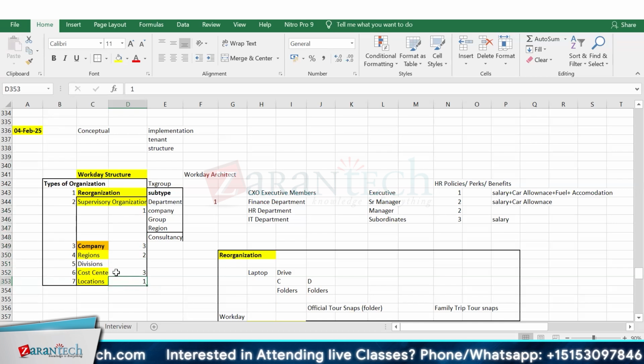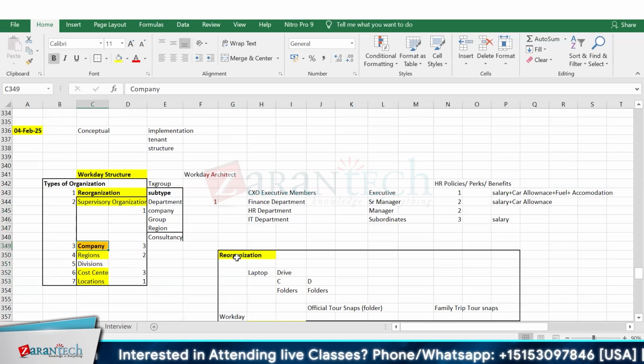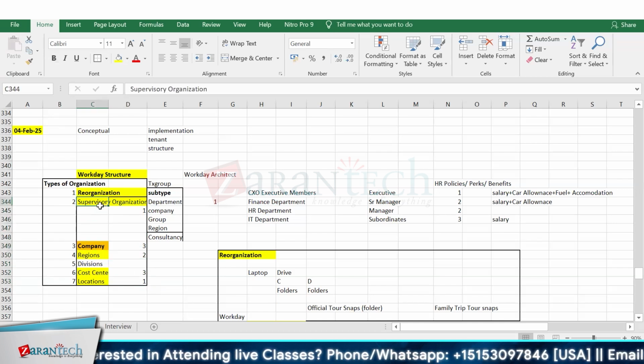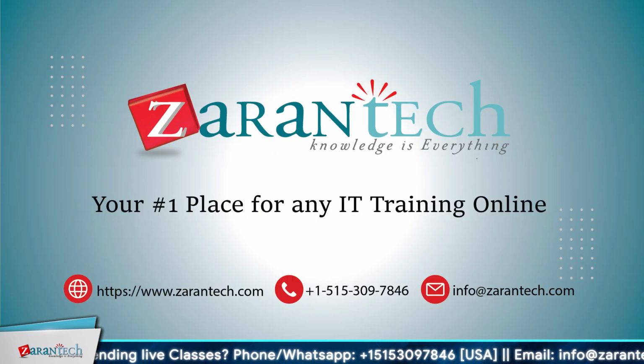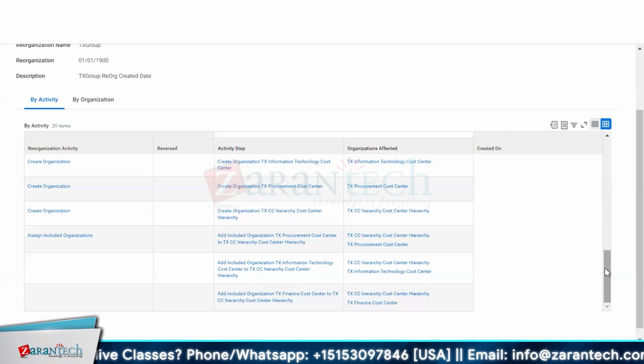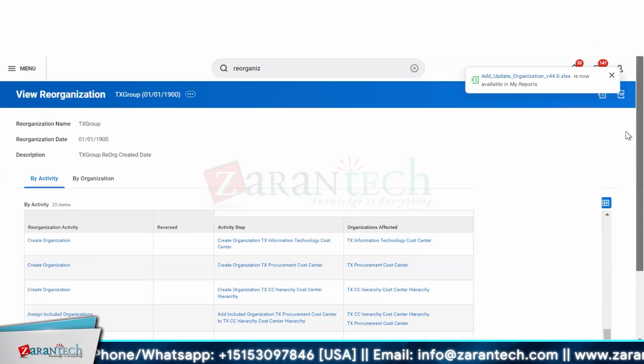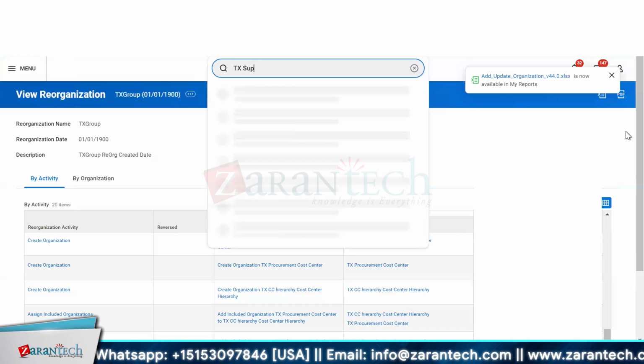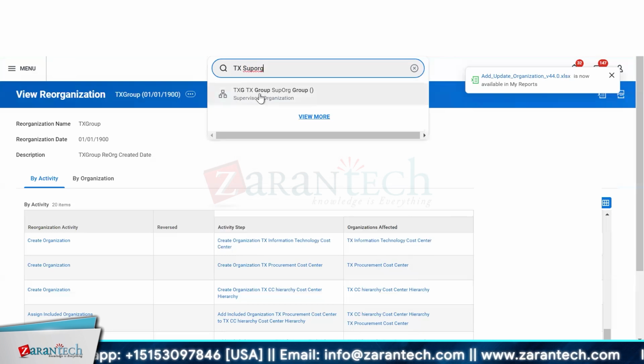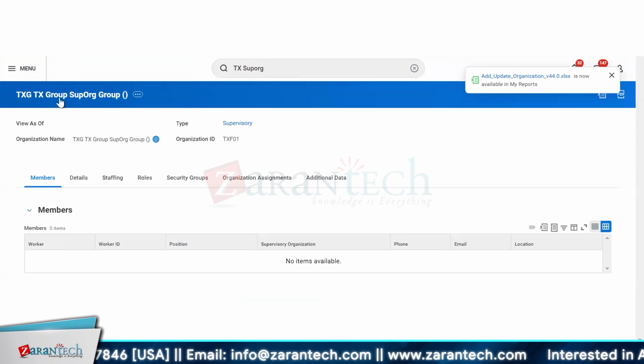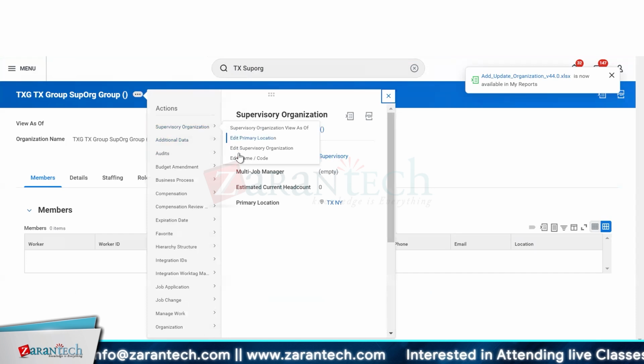I wanted to check which organization is linked with which company. For that, we will go through our supervisory organizations. Our supervisory organization was the TX sub org. Yes, this one is the supervisory organization, the GTX group sub org. When I open this supervisory organization, the name looks very weird, so I can change this name into a proper format.